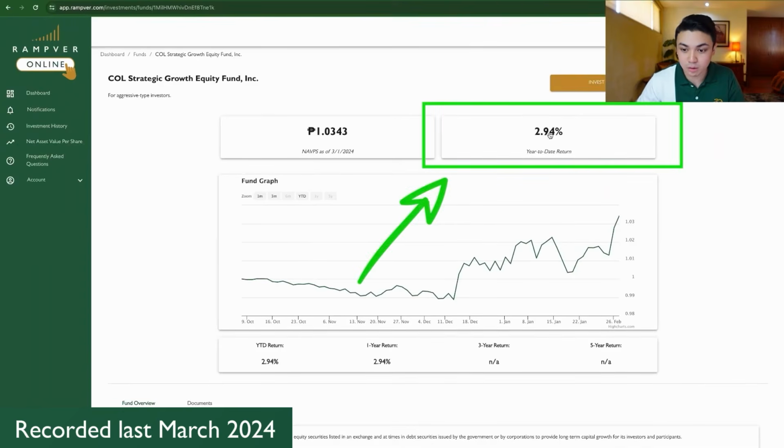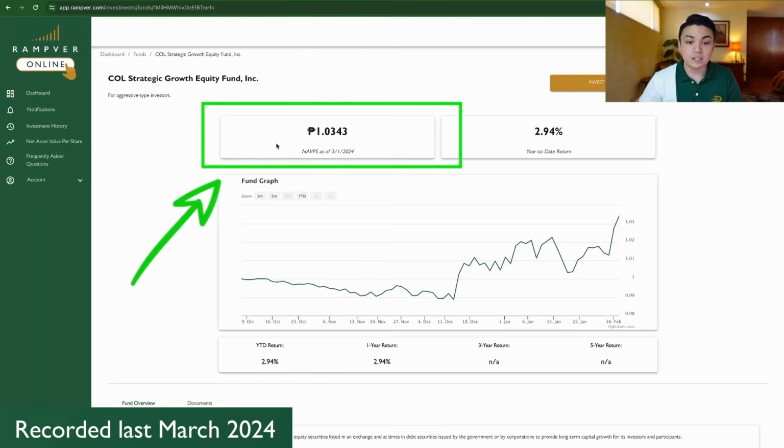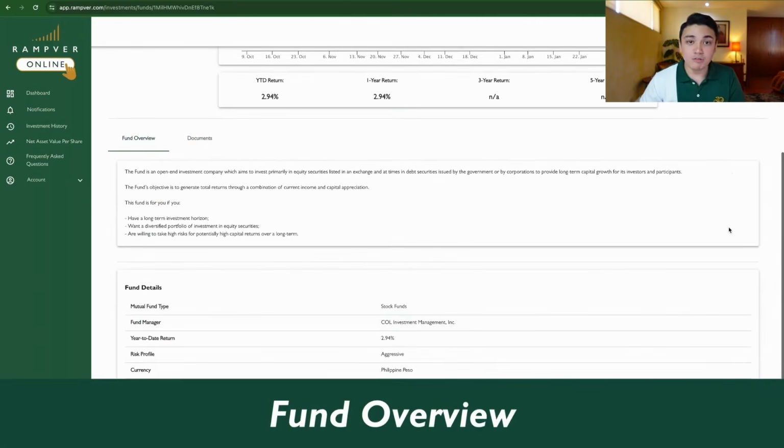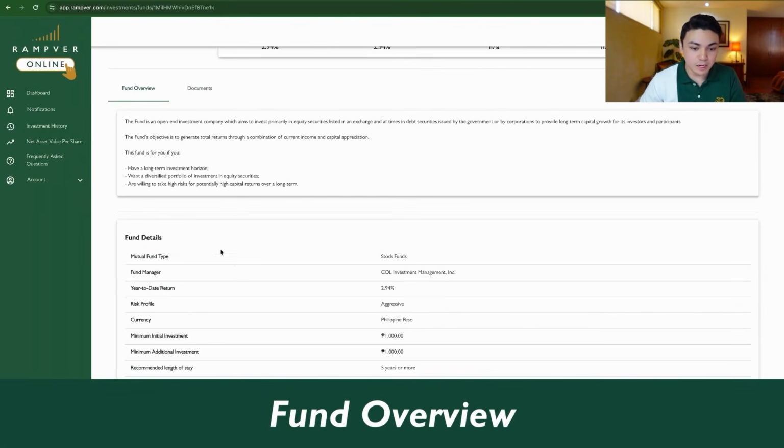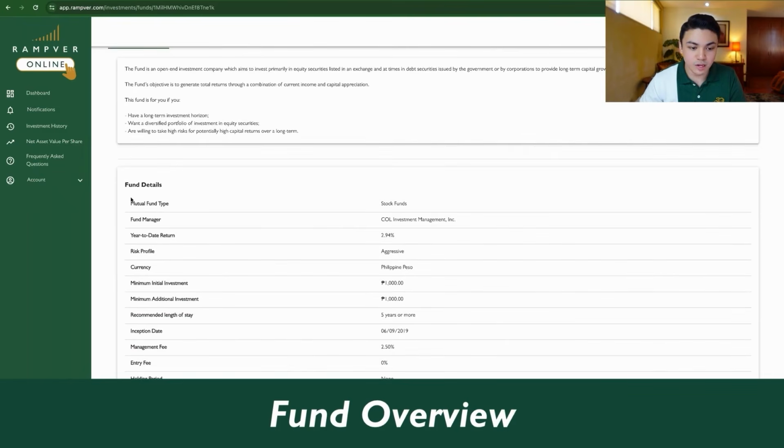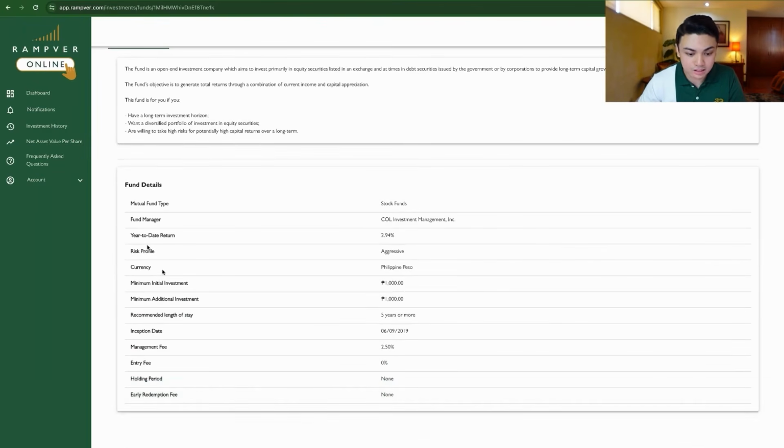Ayan, ito yung year-to-date return, almost 3%. Ito yung NAVs as of March 1. So NAVs is net asset value per share because you're buying shares of this mutual fund. You will see more details of the fund. So this is the fund overview and also further fund details. So yeah, mutual fund type, fund manager, year-to-date return, and risk profile, currency, etc.